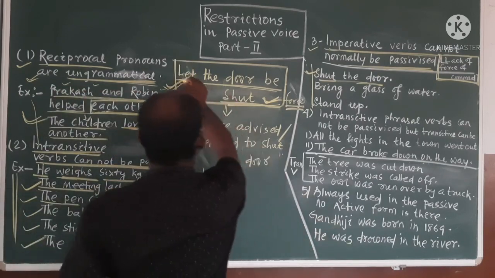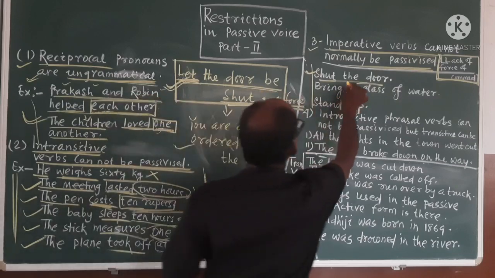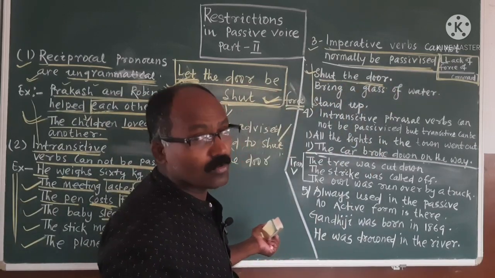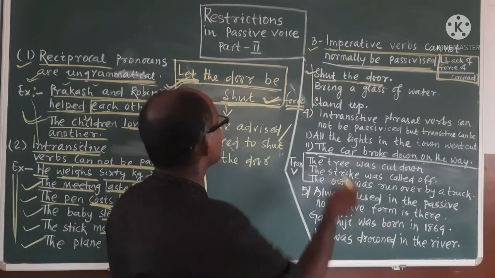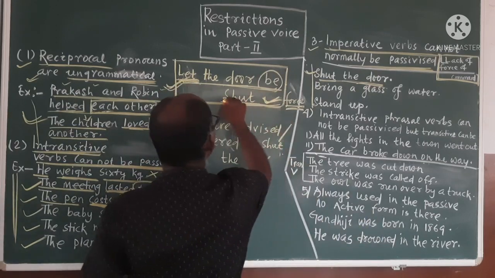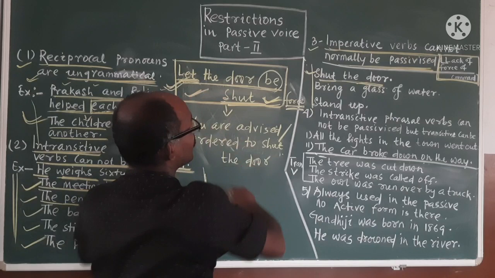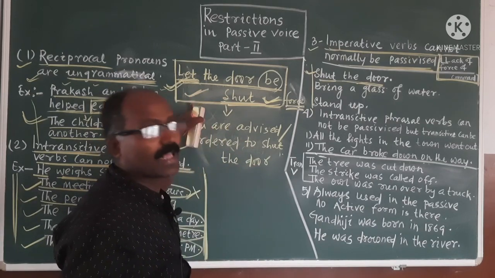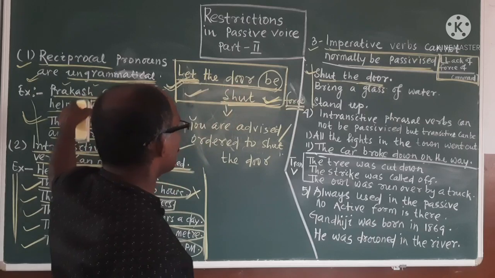How? That means first you will bring the let, then bring the object, let the dog, then no tense is required, no tense you know. Can you tell me in which tense? No. That's why be is required. Then verb, third form. Okay, it is. But it is lack of force of command. It can be like this. But normally you cannot do like that.